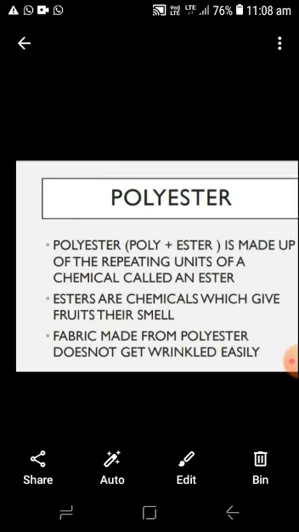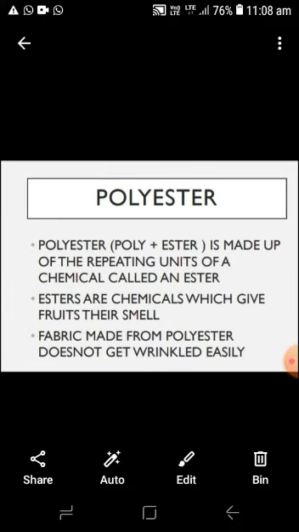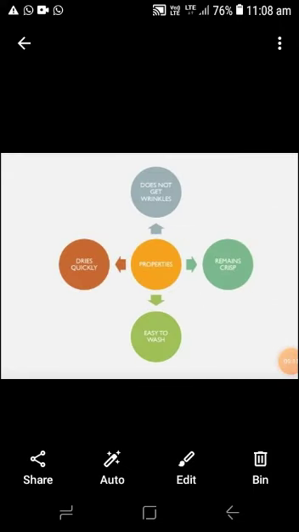When the polyester is blended with cotton, it is known as polycot. When the polyester is blended with wool, it is known as polywool, and when the polyester is blended with silk, it is known as polysilk. Here are some properties of the polyester. It does not get wrinkled, remains crisp, is easy to wash, and dries quickly, and it can be easily blended with the natural fiber to make different kinds of garments.